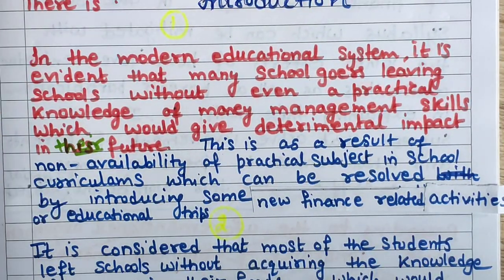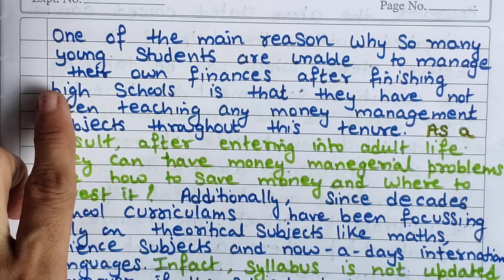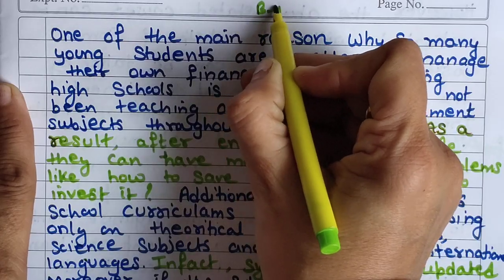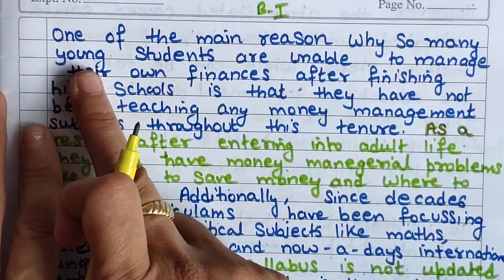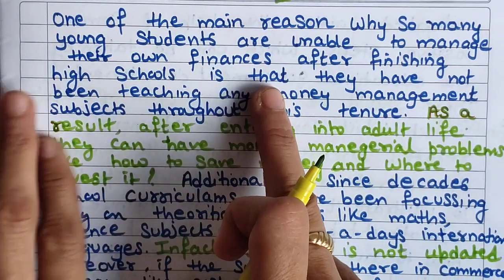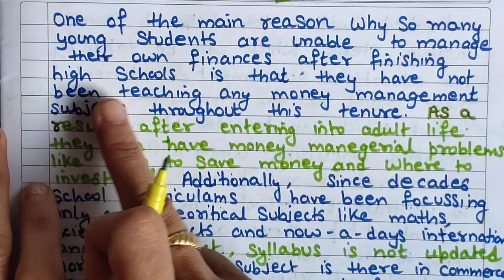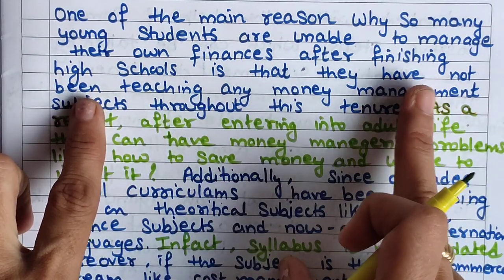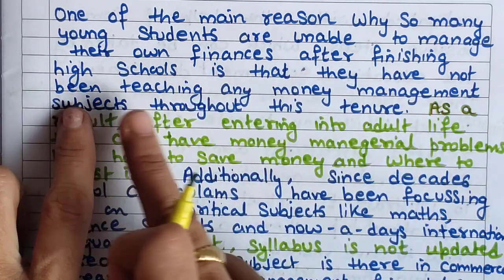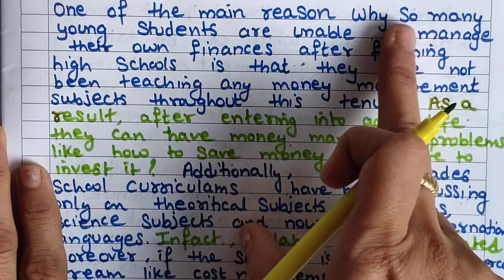Now coming to main body paragraph 1. You can see how I have written it. One of the main reasons: I have started with the reason. So this is body 1. One of the main reasons why so many young students are unable to manage their own finances after finishing high school is that they have not been taught any money management subjects throughout their tenure. You can notice what kind of sentence I am making. This sentence structure is very important, too important in Writing Task 2. This tenure means school time.